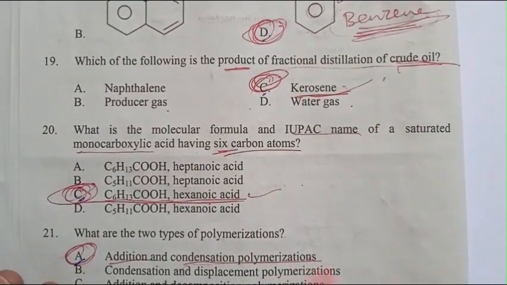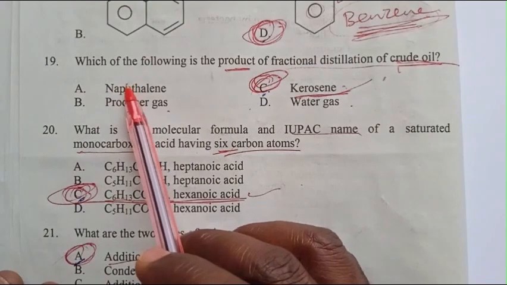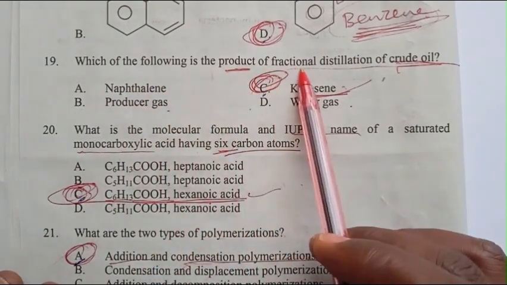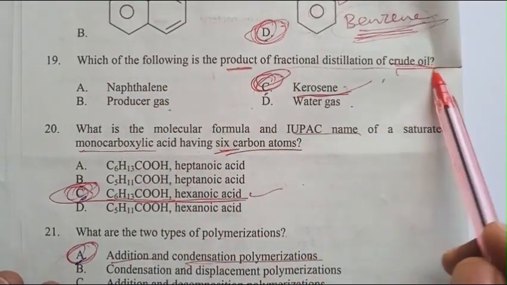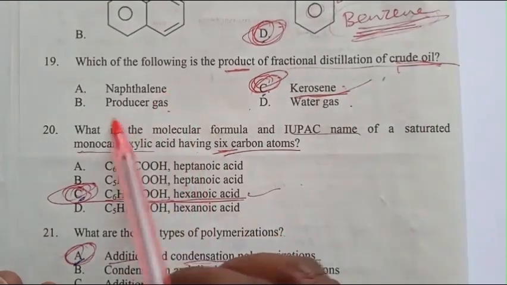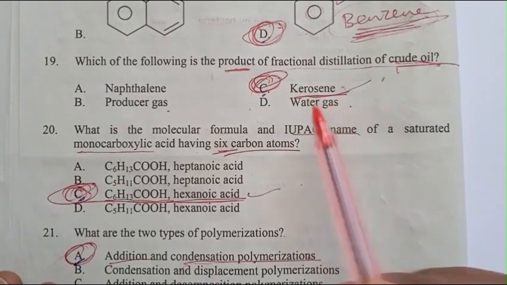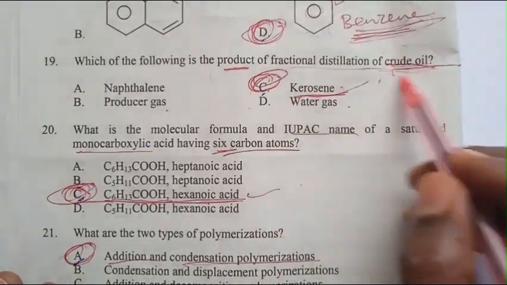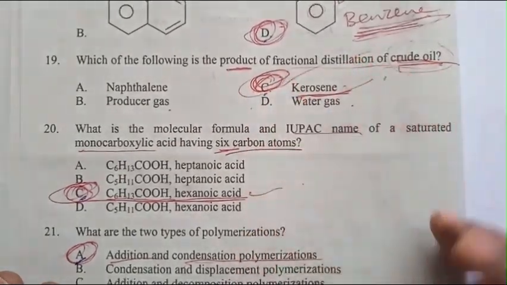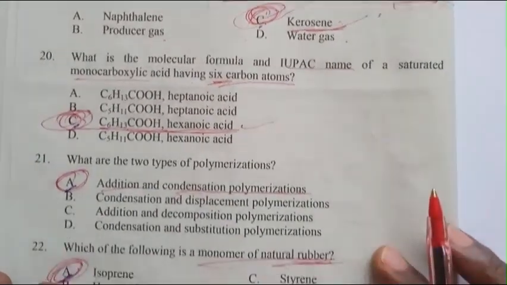Benzene always comes up. Question 19. Which of the following is the product of fractional distillation of crude oil? A. Naphthalene. B. Producer gas. C. Kerosene. D. Water gas. The product of crude oil is kerosene. C is the answer.